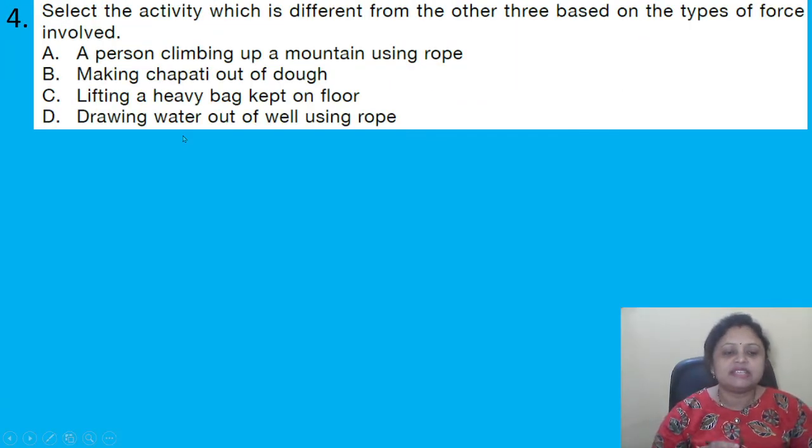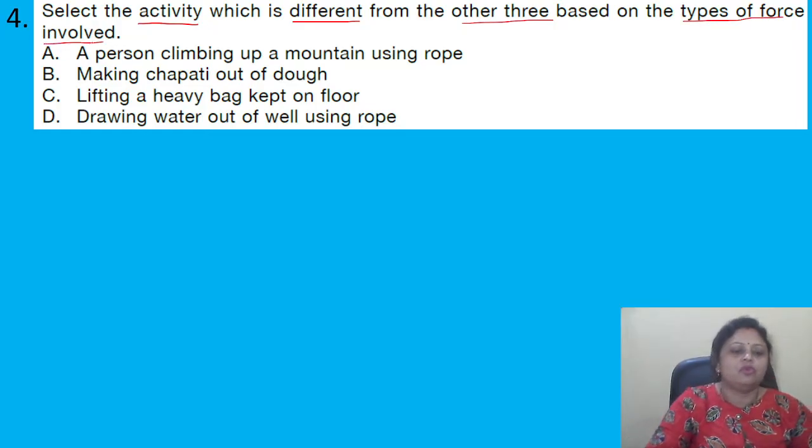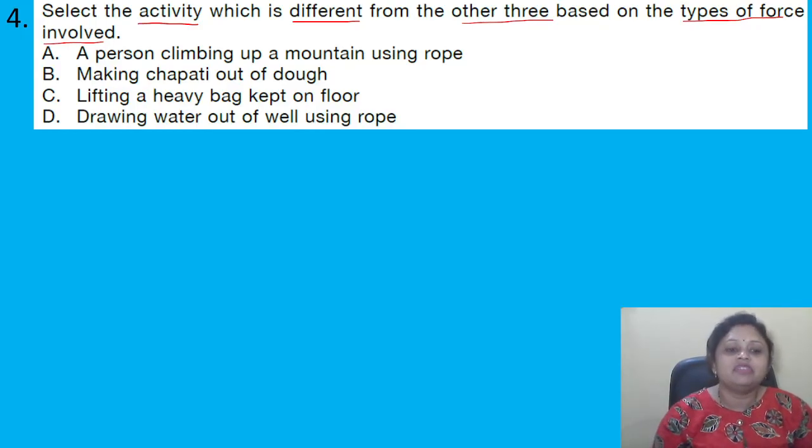Coming to the next question, select the activity which is different from the other three based on the types of force involved. Okay, so options are A, a person climbing up a mountain using rope, B, making chapati out of dough, C, lifting a heavy bag kept on floor, D, drawing water out of well using rope.